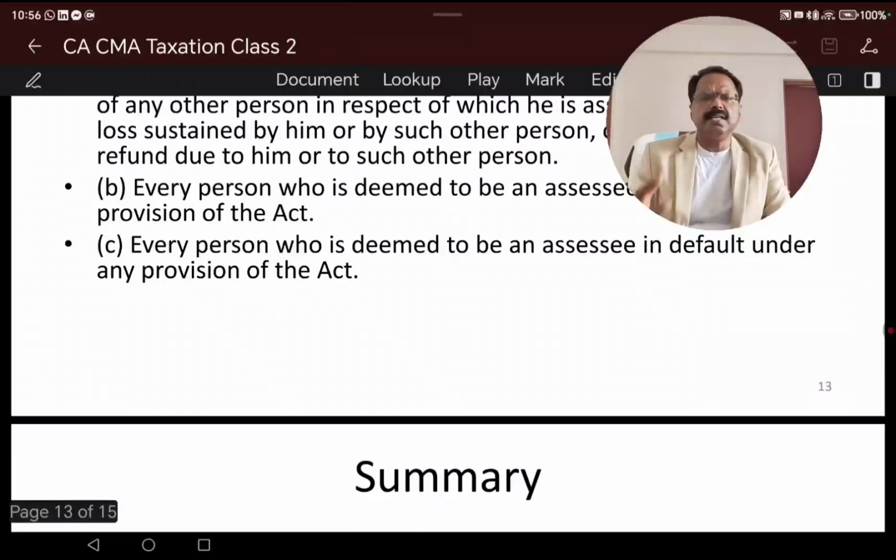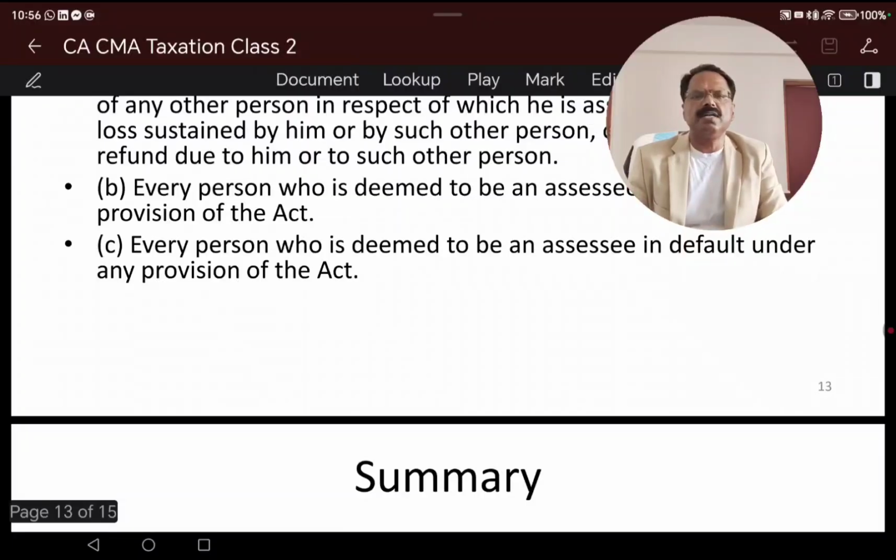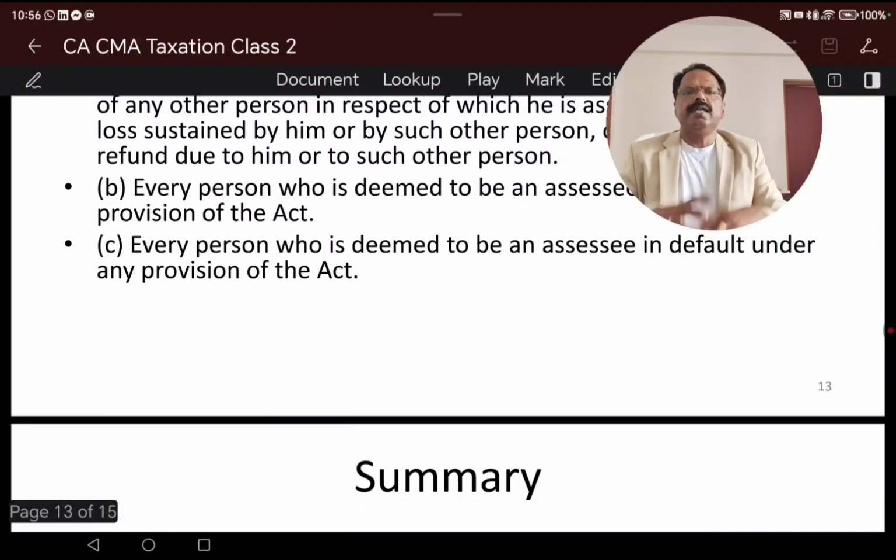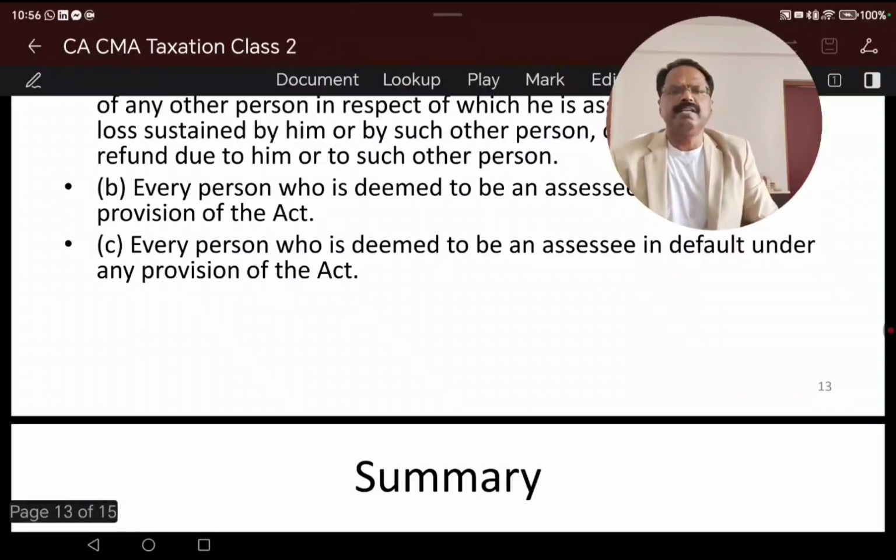And in some deemed assessee cases the procedure is pending, or in deemed cases there is a default. For example, my parents' income is supposed to be taxed, and now being a legal heir, I am liable to pay tax for that, and the process is pending with me.